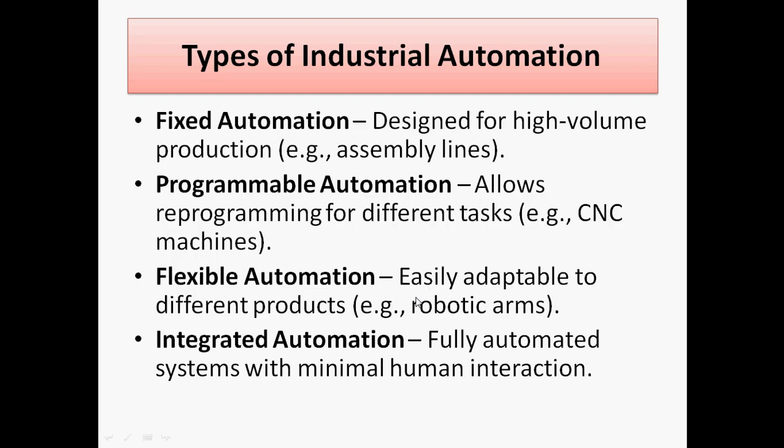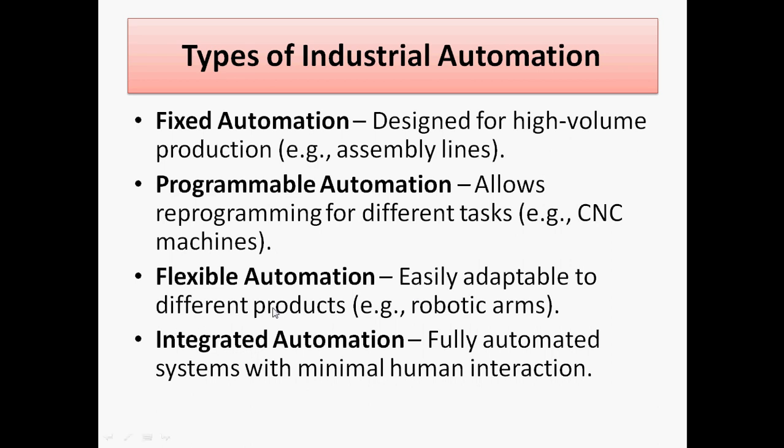The next is flexible automation. It is easily adapted to different products, and the example is nothing but the robotic arm. It is useful for picking different products, because whenever different sizes are there, you can easily pick them. That is flexible automation. It can be flexible every time for the automation.